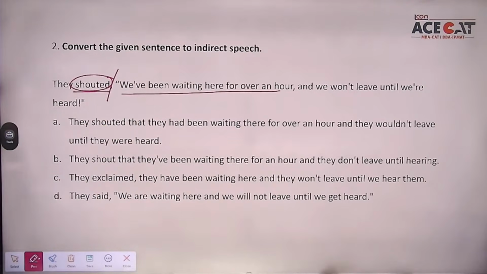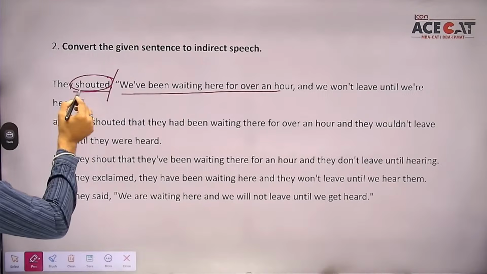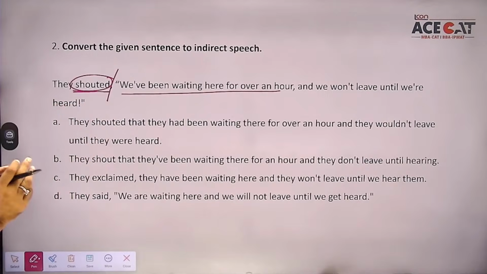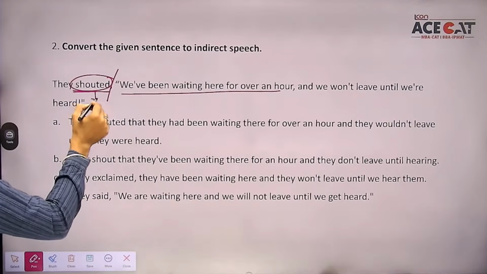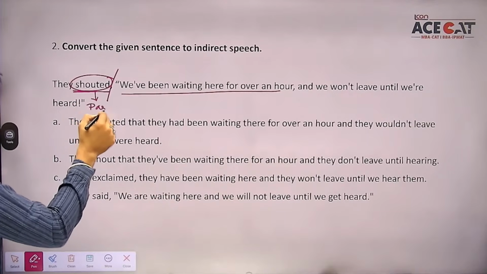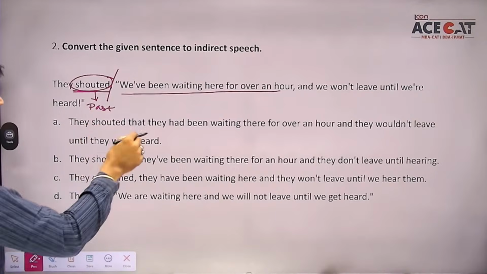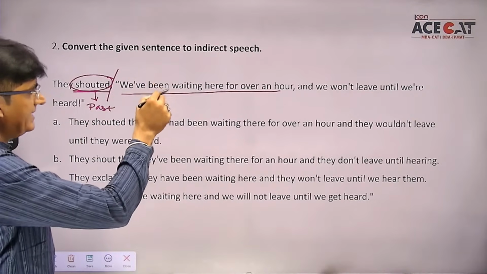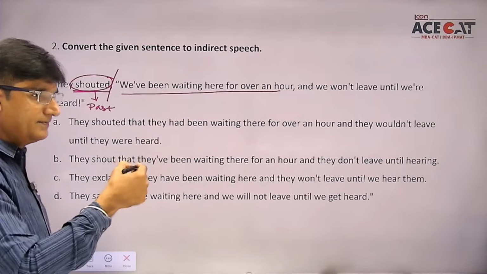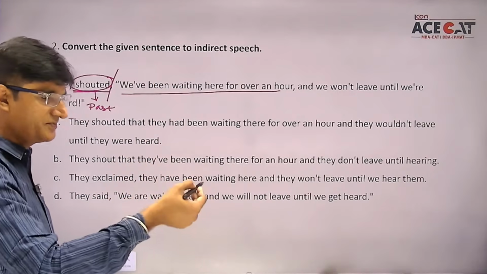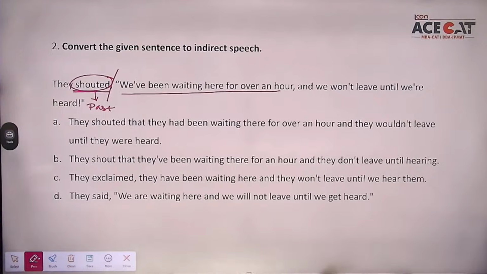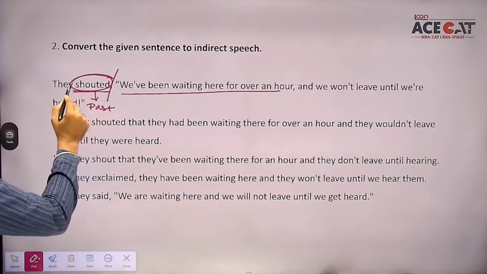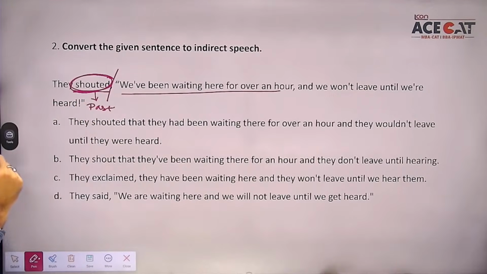The first thing which you people will have to understand is what is the tense of the reporting verb. If the reporting verb is in past tense, it means that when I convert the reported speech into indirect speech, the tense will change. I repeat my point. Whenever you come across a sentence based on direct speech, you always try to see whether the reporting verb is in past tense or future tense or present tense.